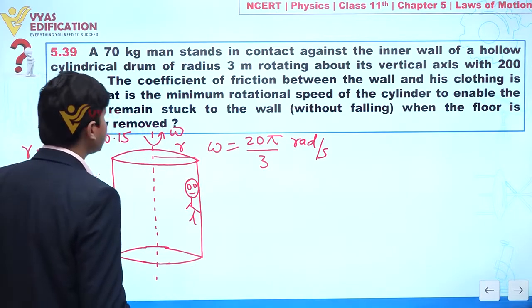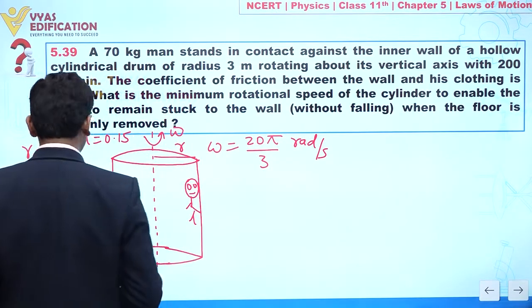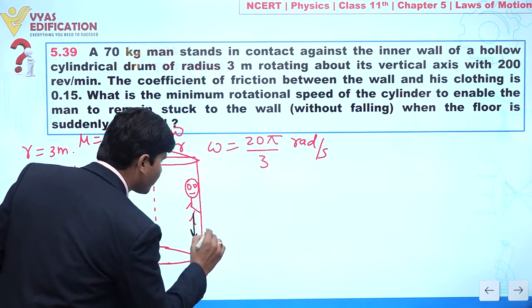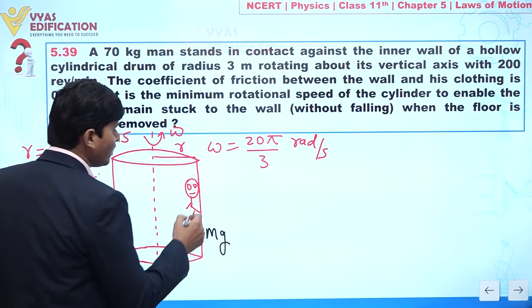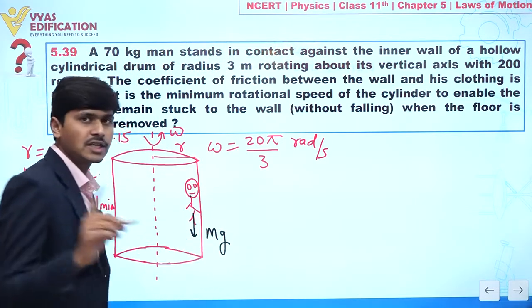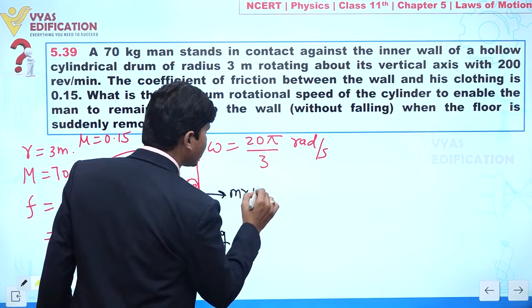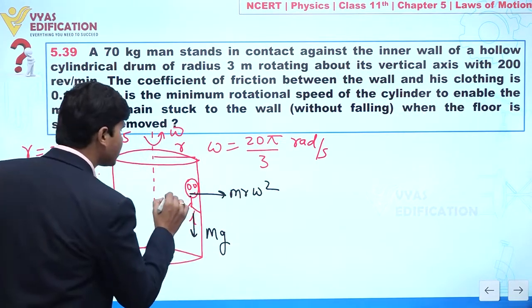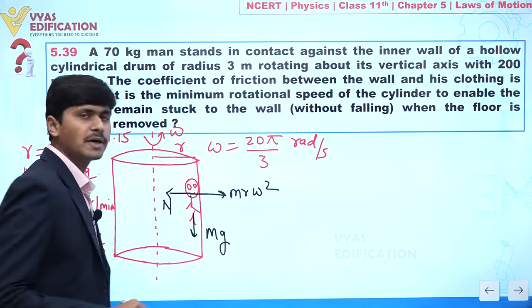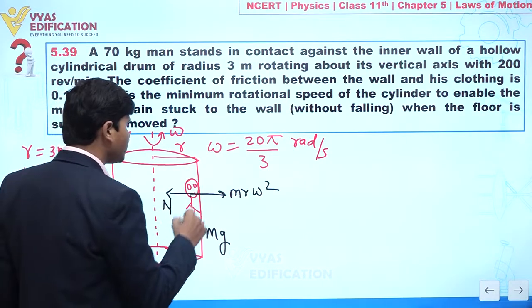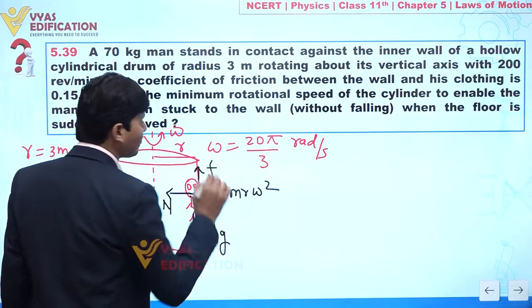First let us analyze the forces acting on this person. We have mg. Because this drum is rotating with omega, m r omega square is also acting, and a normal reaction is exerted by the wall. Because mg is acting, friction force acts in the upward direction.